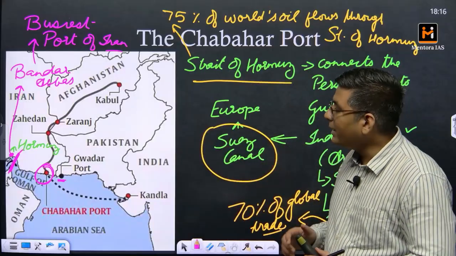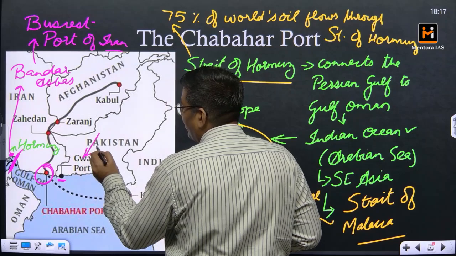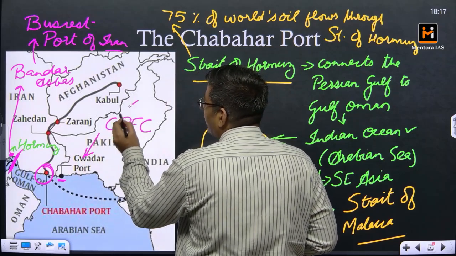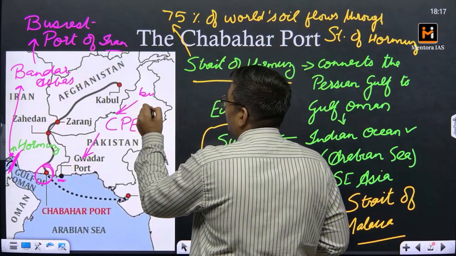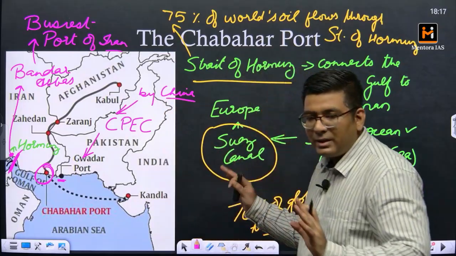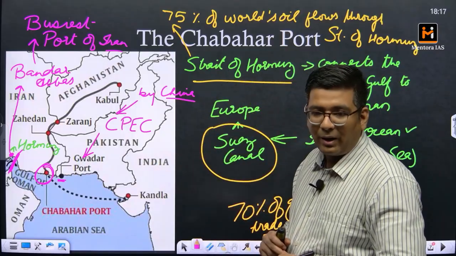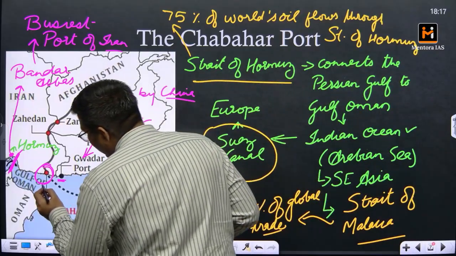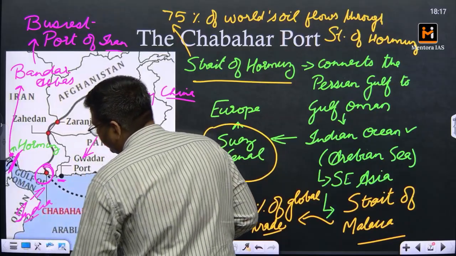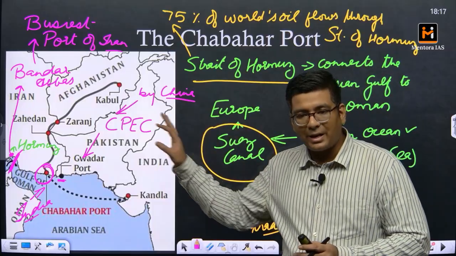The only difference is that the Gwadar port is being developed by China under the China-Pakistan Economic Corridor as a deep water port. Chabahar, on the other hand, is being developed by India. I hope this is clear at first sight.